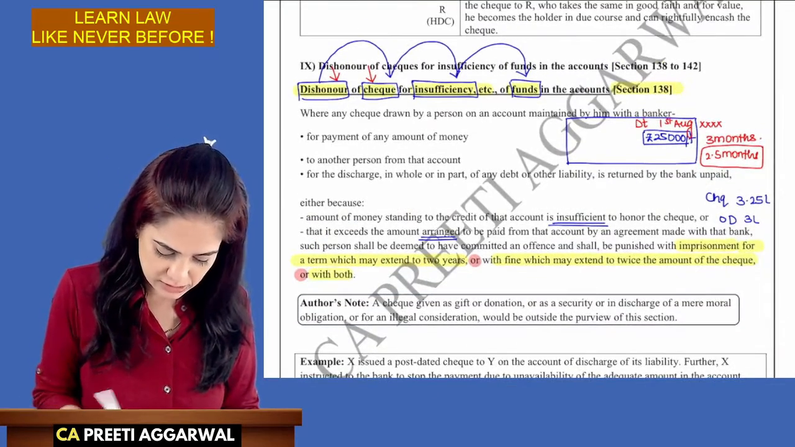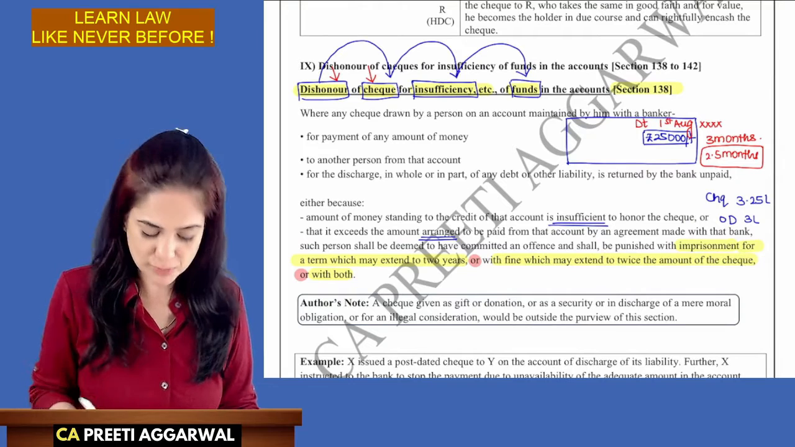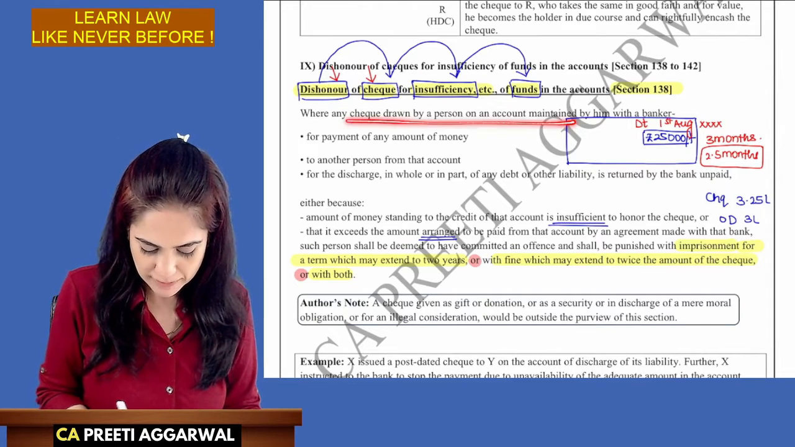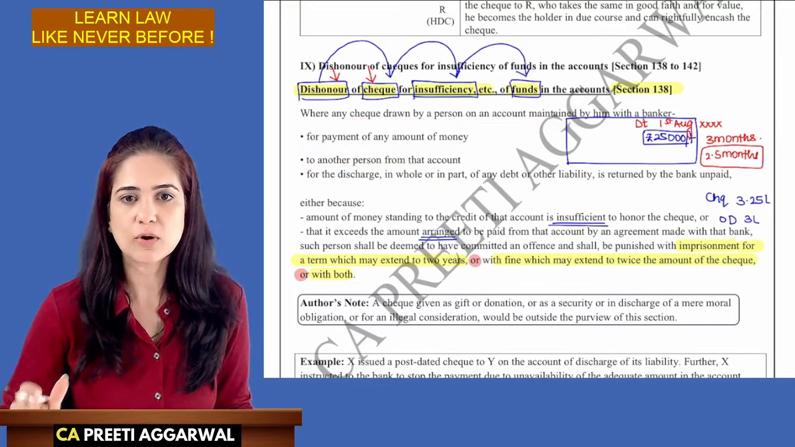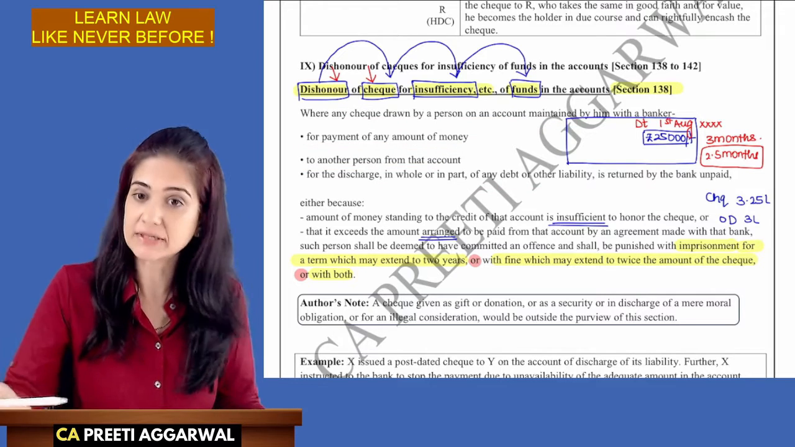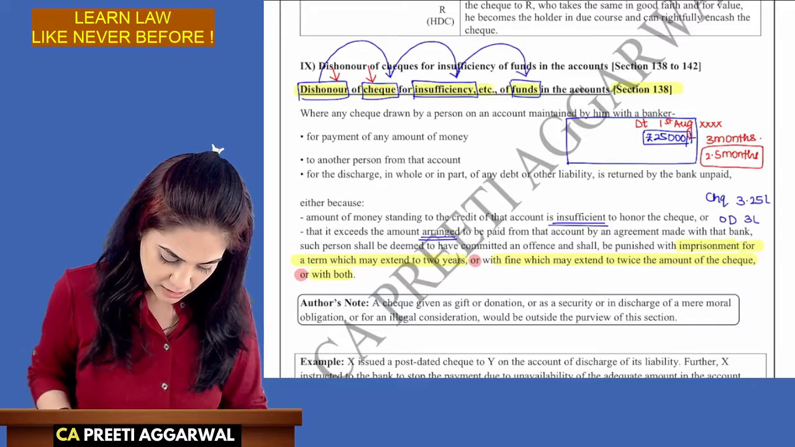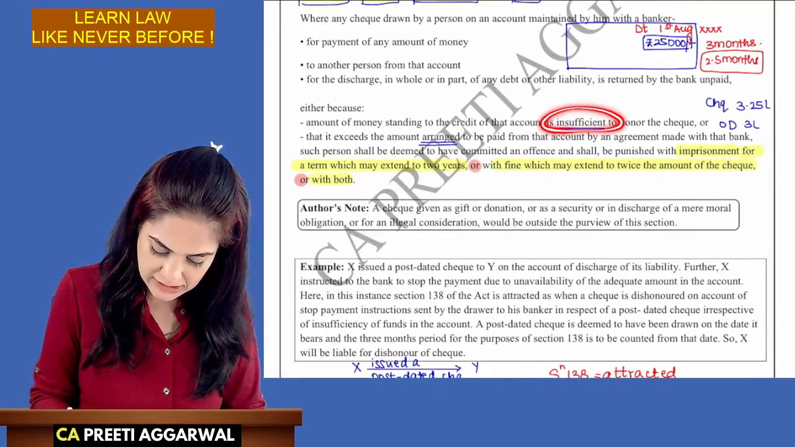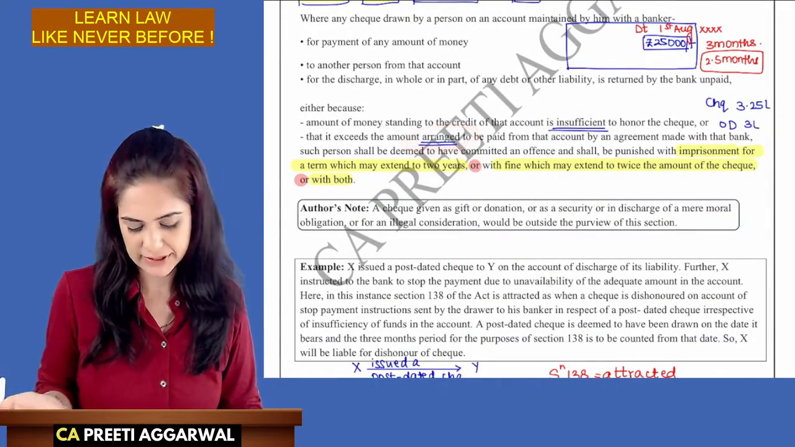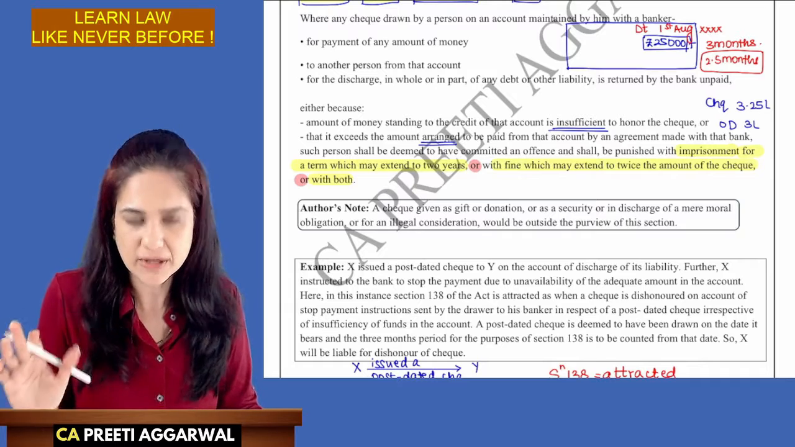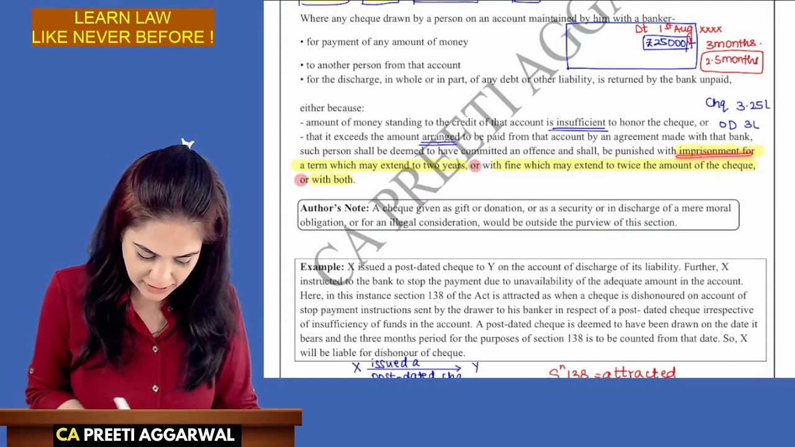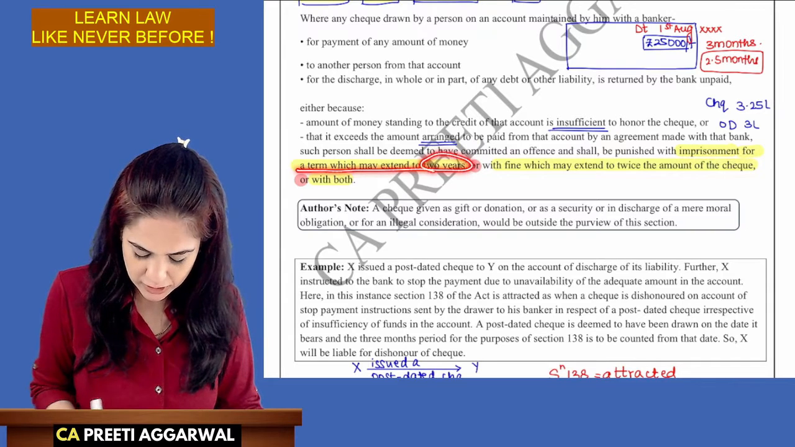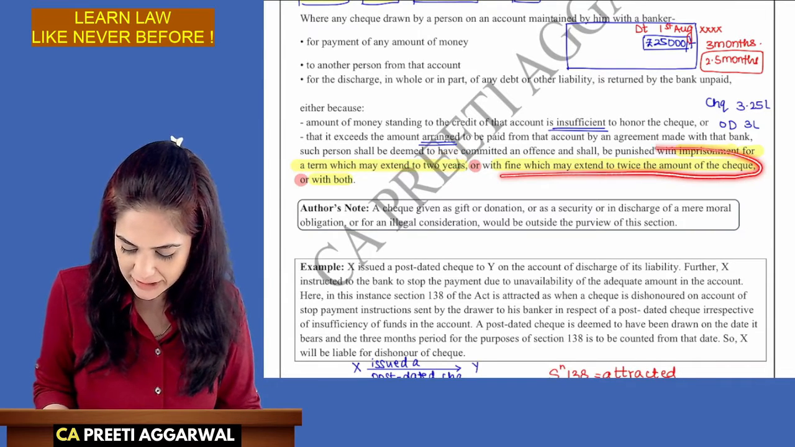So, see how I have broken the provisions into small parts. A check was drawn for the payment of that amount to another person in discharge of either whole or part of the liability. And that is returned dishonored, either because the amount is insufficient or it is more than the amount which we have arranged. Then the person will be punishable with imprisonment for a term which may extend to 2 years, or fine which may extend to twice the amount of check.